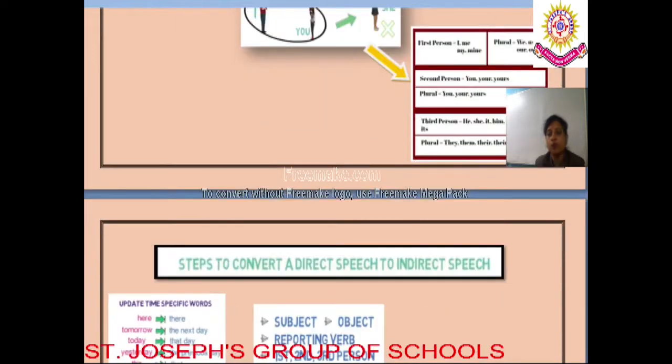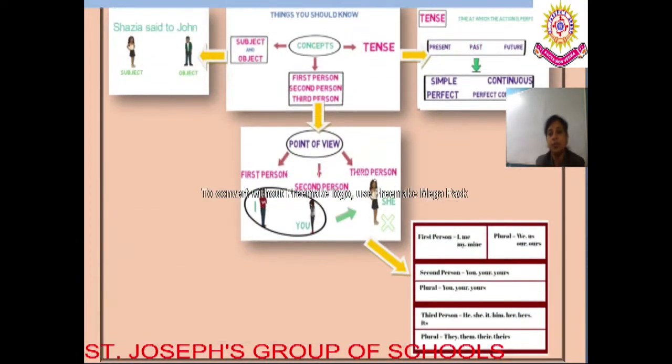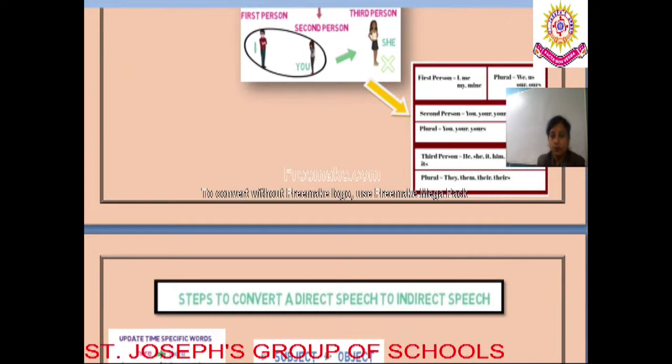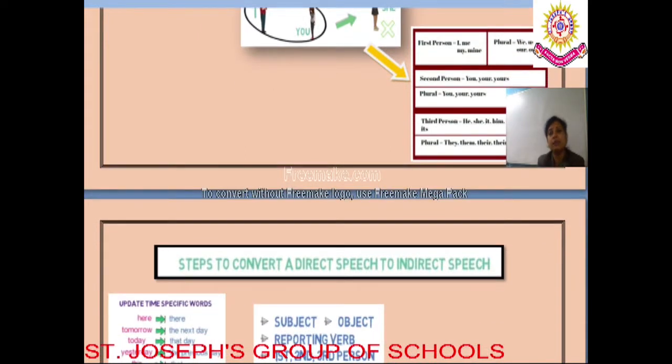The chart regarding the changing of tenses I have already given you in the previous class. You can go through it while I provide you the PDF. You can go through that chart and remember, and if there is still some doubt, just listen to the previous day's lecture after the class, so that you do not have any doubts. Still, if you have any doubt, you can ask in the doubt class. So further we will study. These were the three concepts that we must remember while we are changing the speech from direct into indirect.